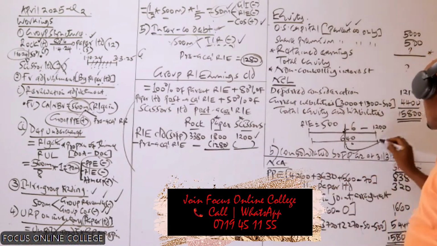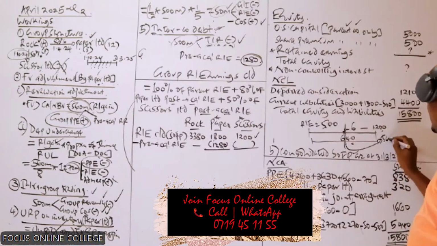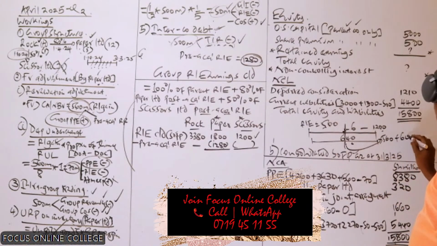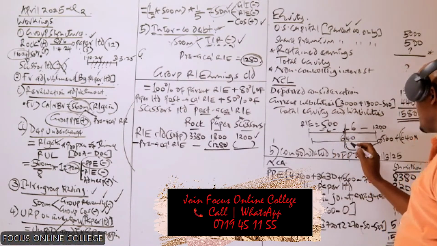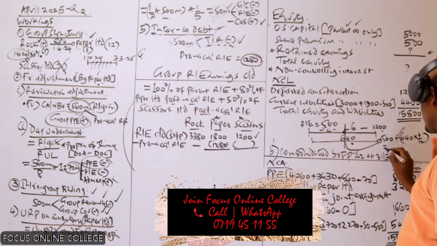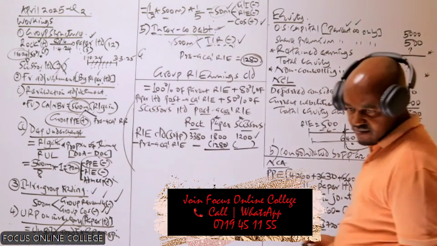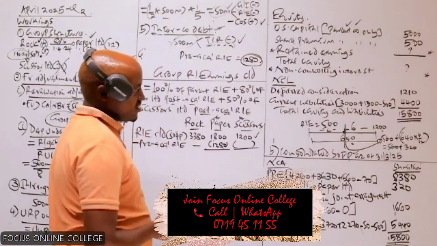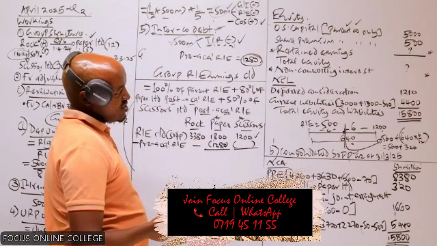We take 560 at the start, plus the profit for the whole year, 640, and because we have 6 months, we multiply that by 6 over 12. So we take 560 plus 320.